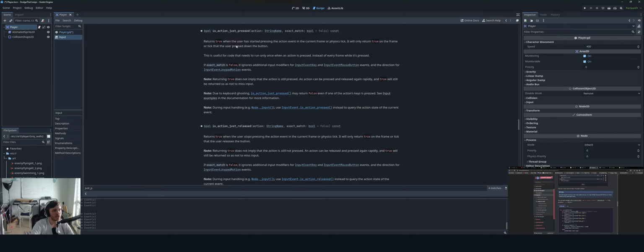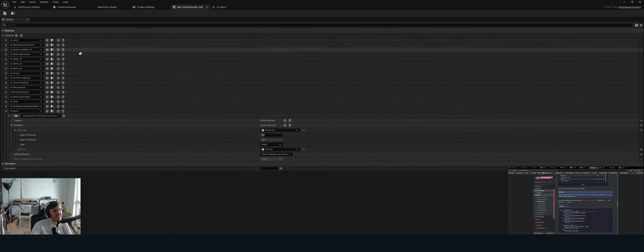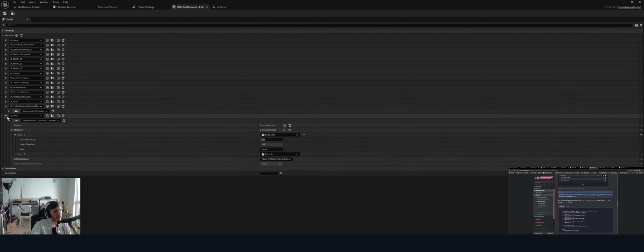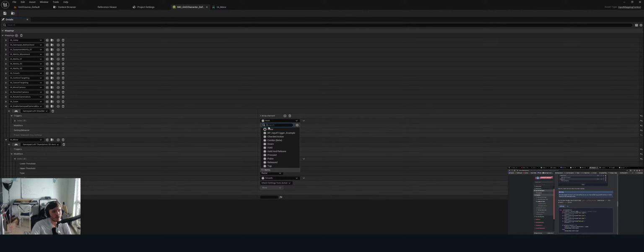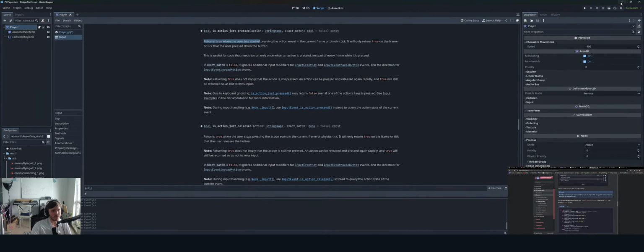Okay, bool is_action_just_pressed returns true when the user has started pressing the action event in the current frame or physics tick. It will only return true on the frame or tick that the user pressed down the button. This is useful for code that needs to run only once when an action is pressed instead of every frame while it's pressed. Okay, so possibly that's equivalent to these triggers that exist in Enhanced Input, because you can have different triggers like hold, down, hold and release, press, and stuff like that. So maybe that's a similar kind of equivalency that I can make in my mind here.